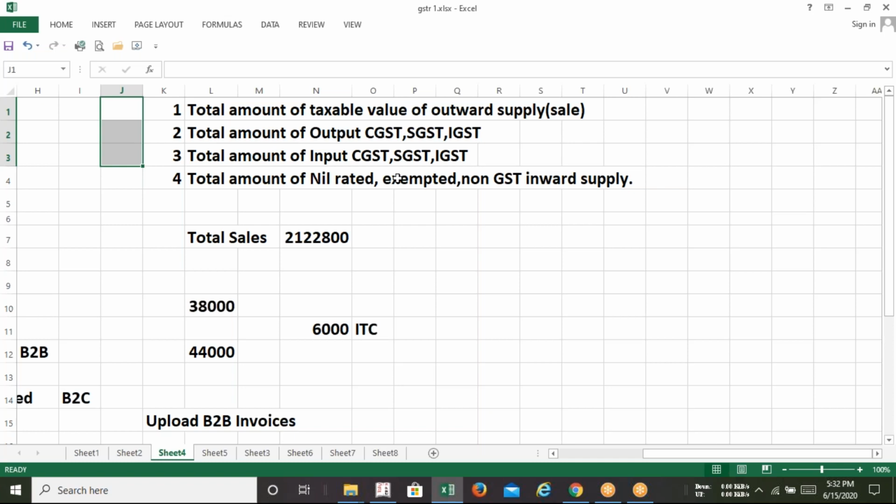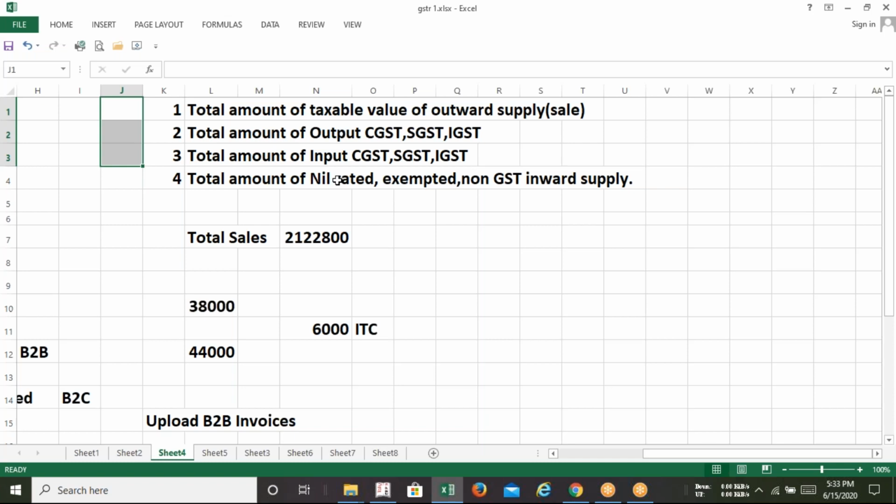Exempted means the product does not attract any kind of GST at all. And non-GST supply means the supply which is not covered under the GST. For example, alcoholic liquor for human consumption, or petroleum products. These are the non-GST products. But rice is an exempted product.